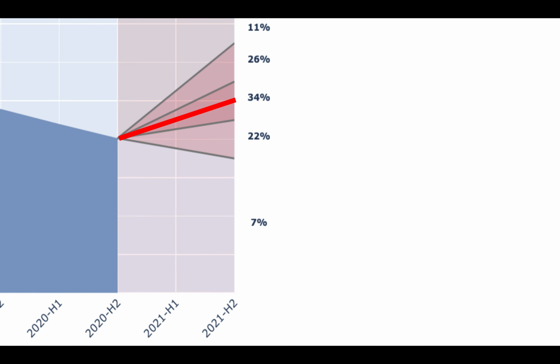Let's estimate the 80% prediction interval here. At the top, it's basically right on this boundary, since the crowd thinks it's an 11% chance it'll be above that line. On the bottom, it's a little bit above this line, since we want the 10% demarcation and not the 7% demarcation. What we now have is a forecast point estimate and an 80% prediction interval, based on the crowd's forecast for this question.